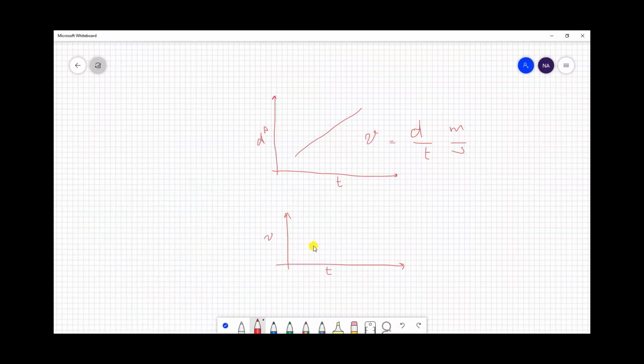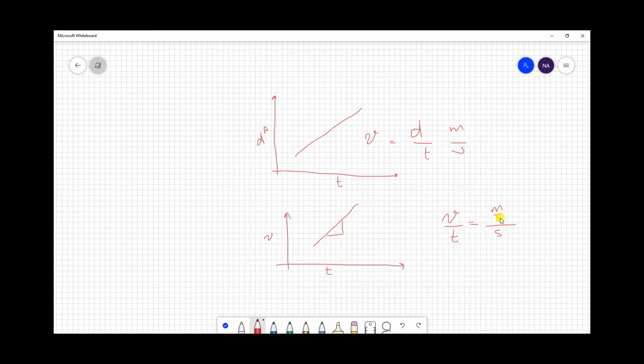Now again, this is linear, so the slope is rise over run, so v over t, so meters per second divided by second gives me what?